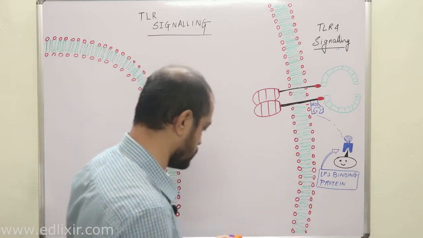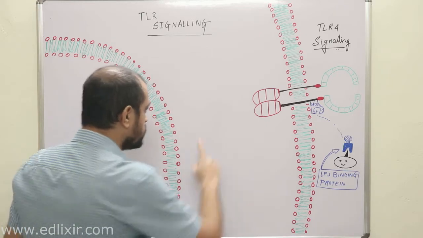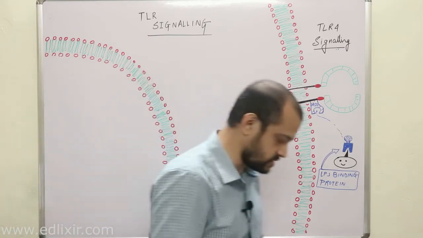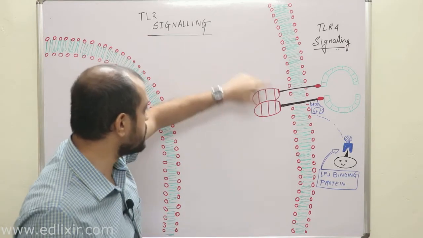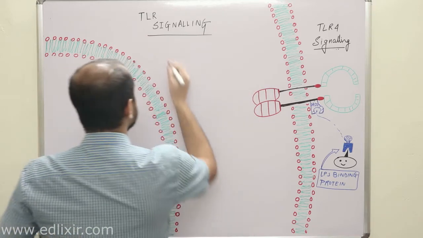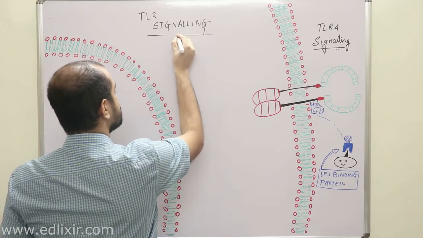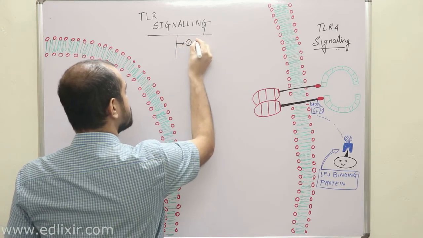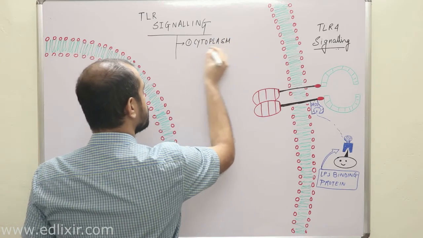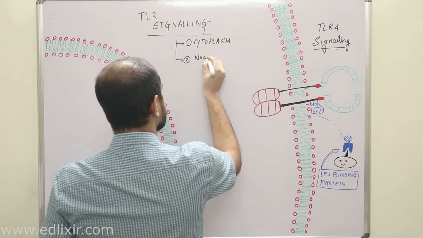Now, very important: there are two events occurring. One is taking place in the cytoplasm and the other in the nucleus. The part occurring in the cytoplasm is divisible into two parts. TLR signaling is taking place in two places: number one, in the cytoplasm, and number two, in the nucleus.